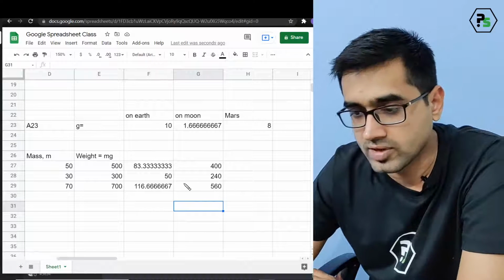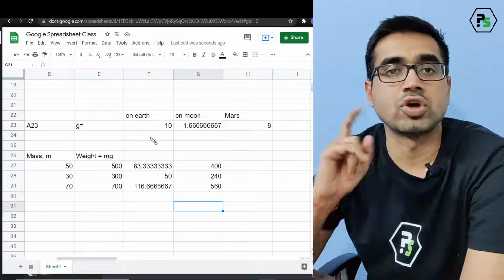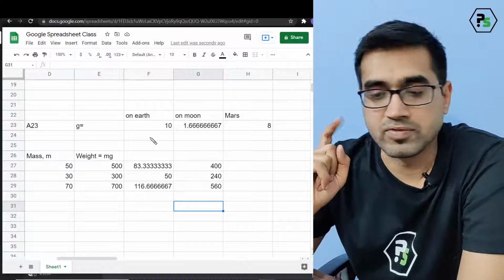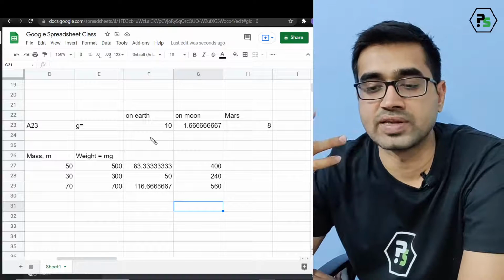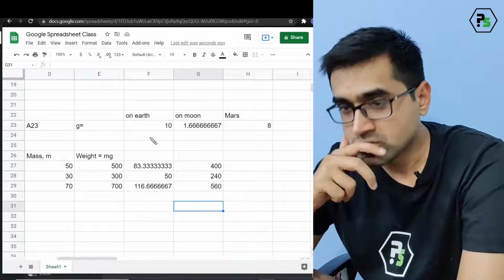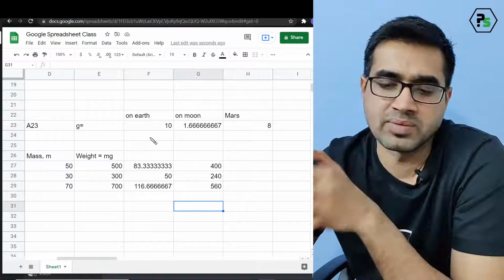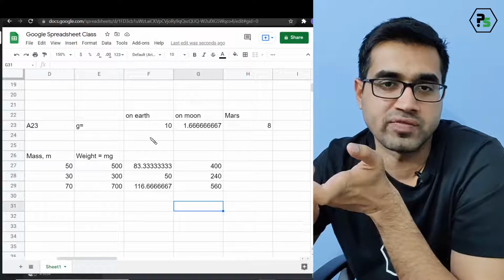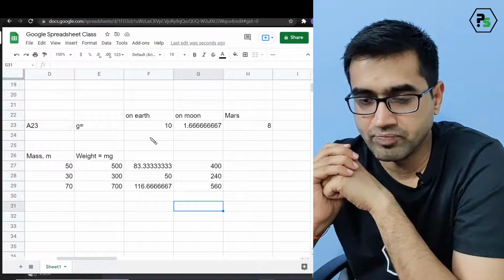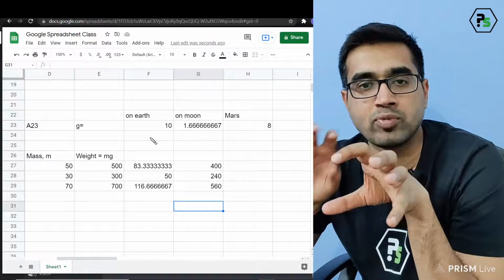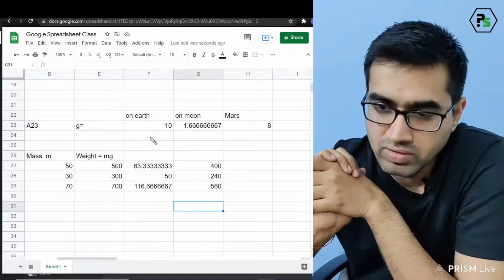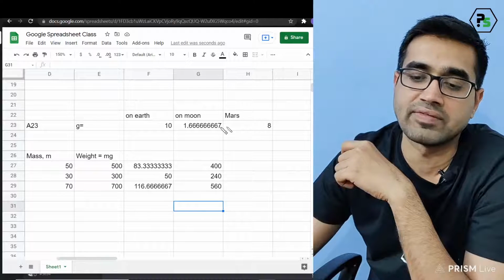I hope this is clear now. So we now solved the multiplication problem. We solved a force, mass, acceleration kind of problem using this. I hope you understand it was a linear equation basically, because one value was fixed and only one value was changing. So we always kept one input value and we were getting an output value. One value was fixed for us, which was the gravity, correct?